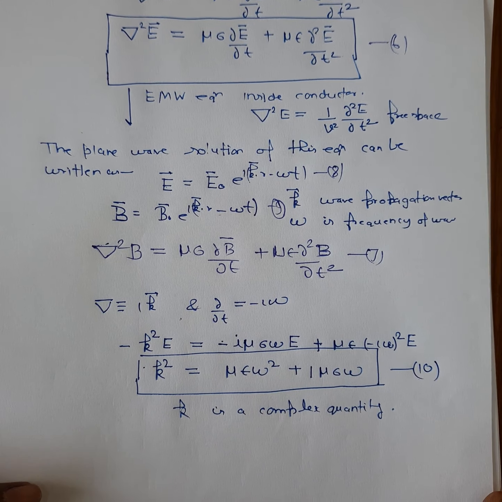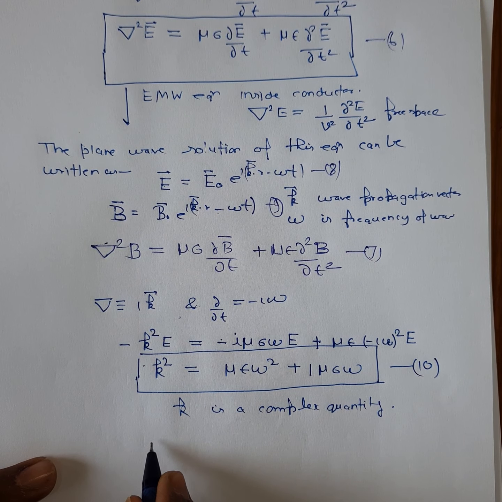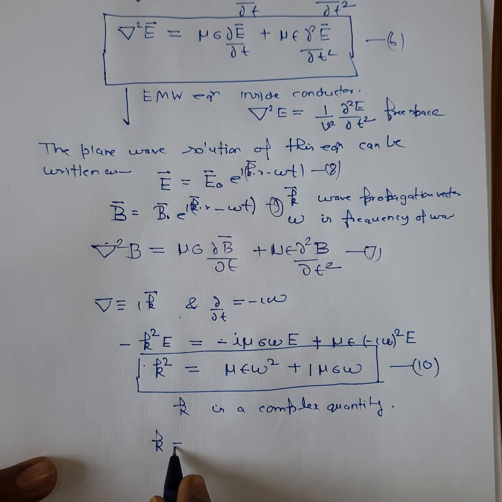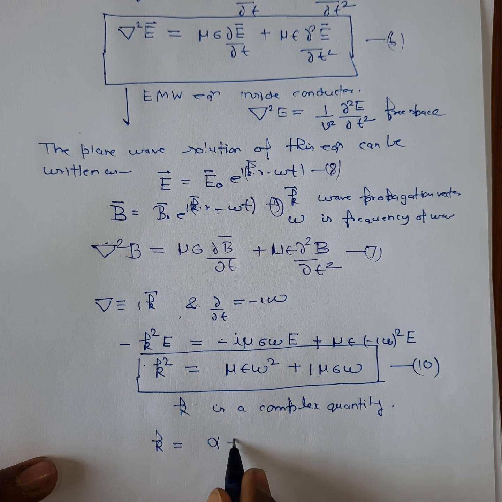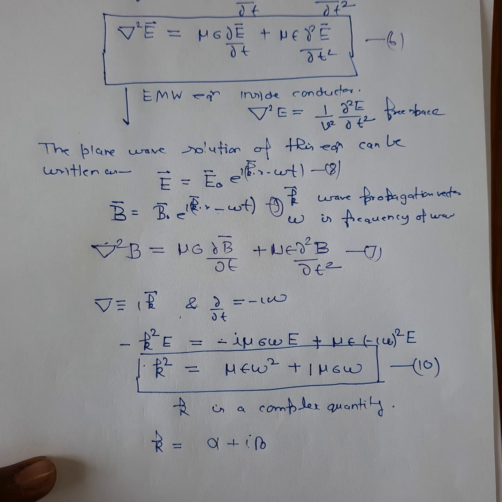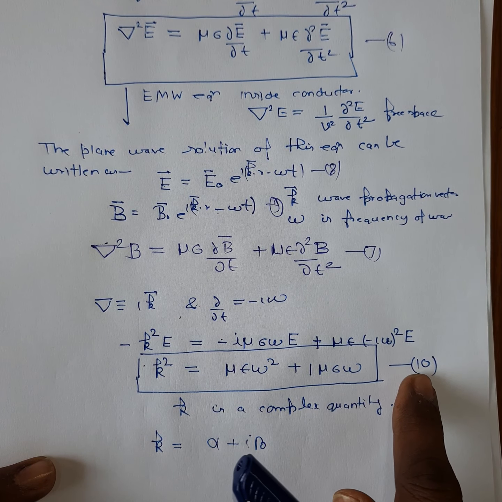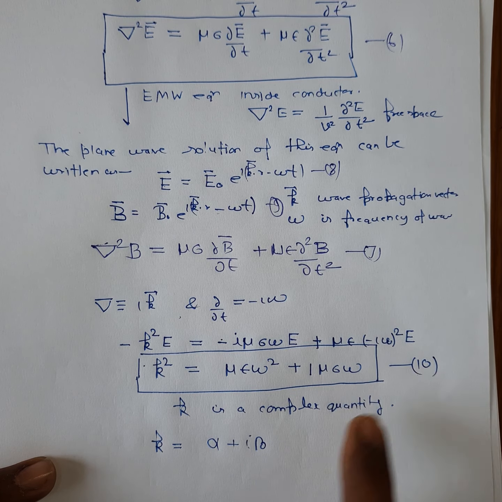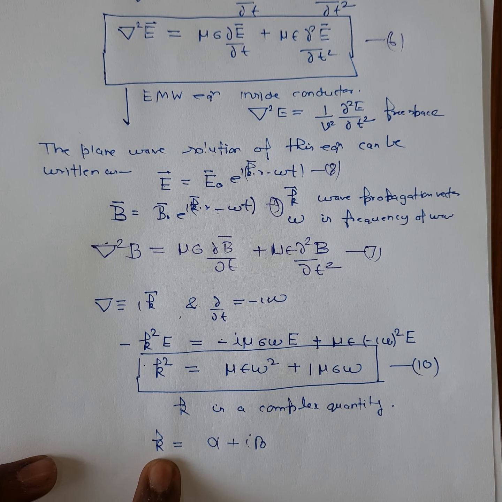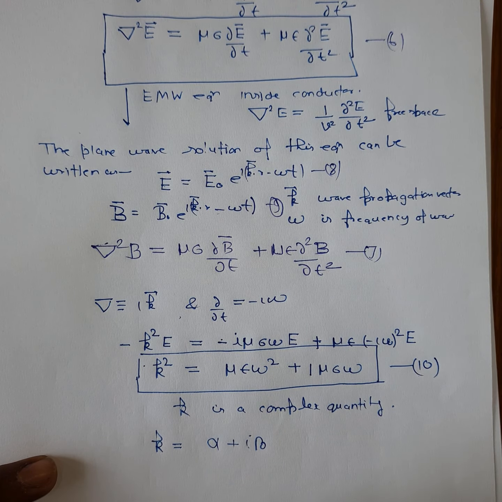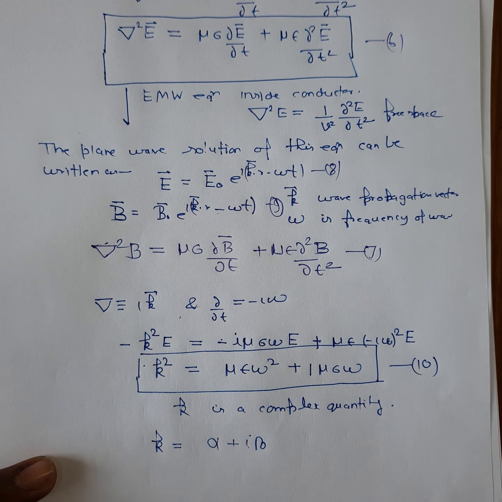So since k is a complex quantity, we can assume that k has some real part alpha and imaginary part beta. My purpose is to find out the value of k from this equation number 10, because once we know the wave propagation vector, we can get a lot of information about how the electromagnetic waves are propagating inside the medium.